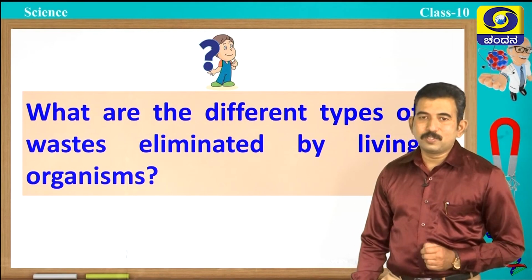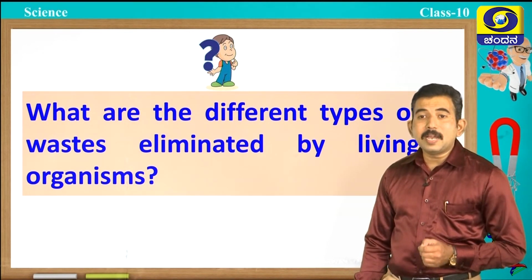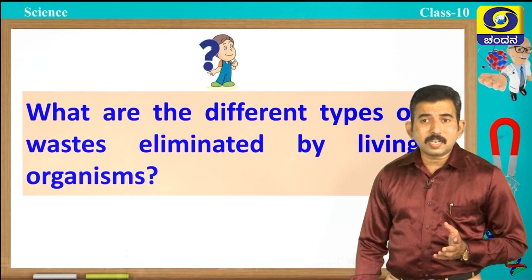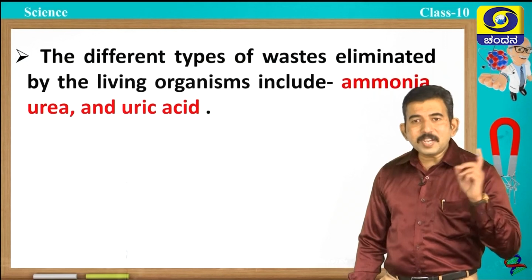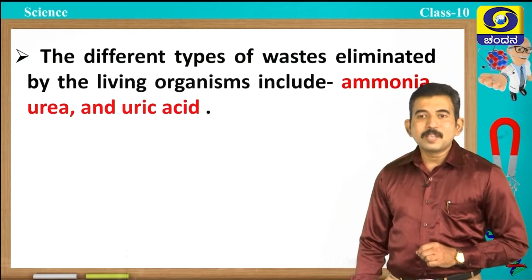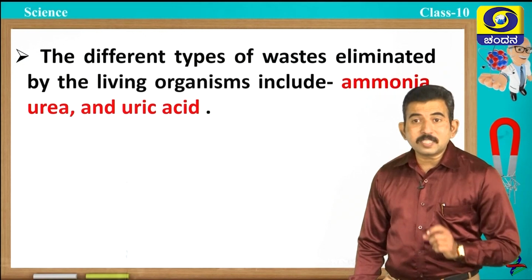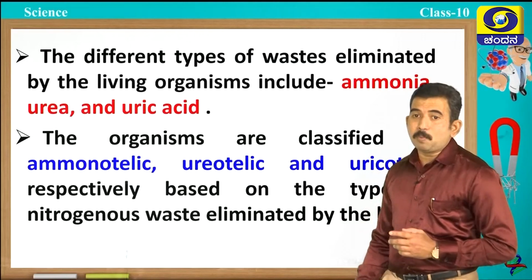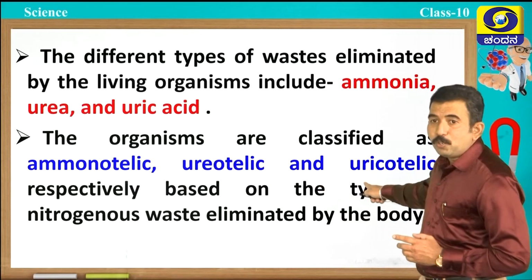Now, one question for you students: what are the different types of waste eliminated by living organisms? Let us see the answer. The different types of waste eliminated by living organisms include ammonia, urea and uric acid, and based on the type of waste eliminated, we can classify these organisms into mainly three types: ammonotelic, ureotelic and uricotelic.